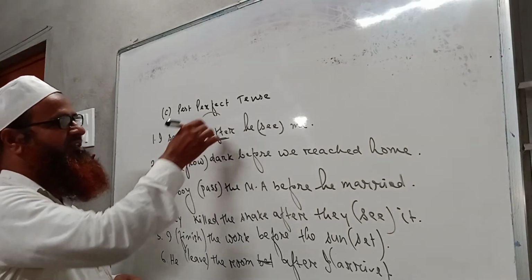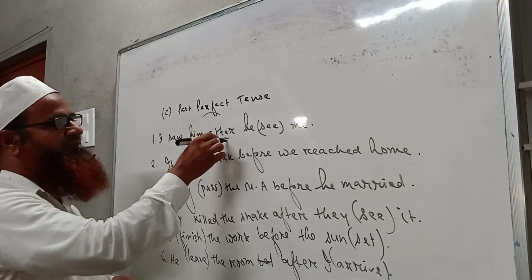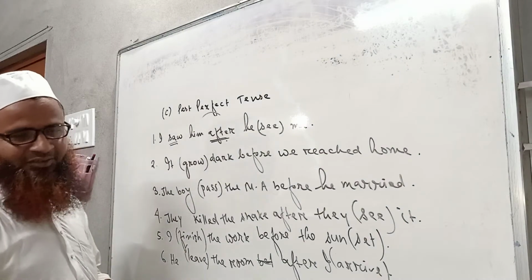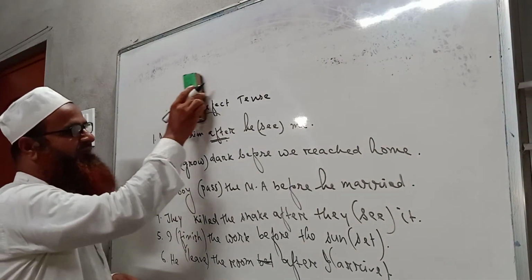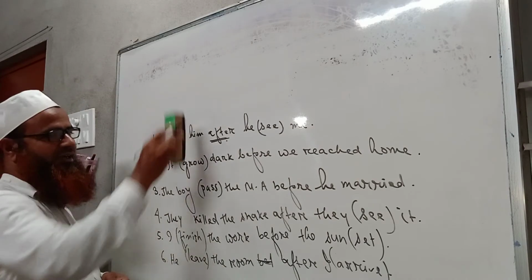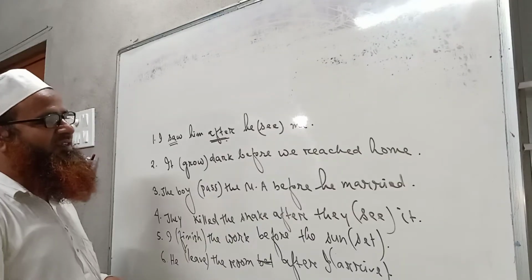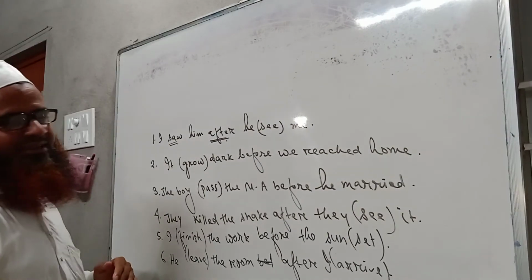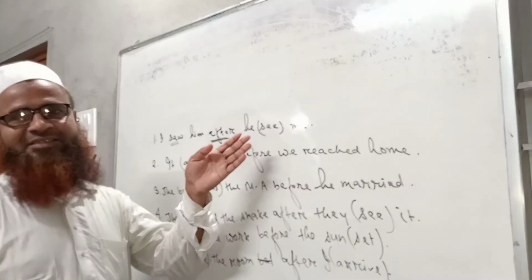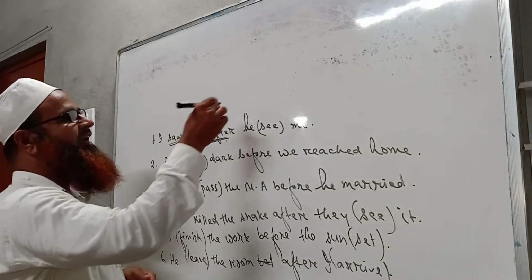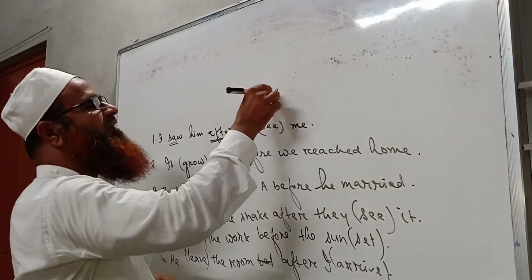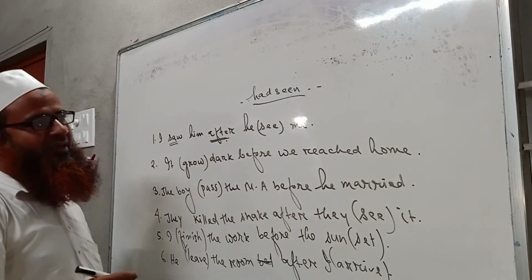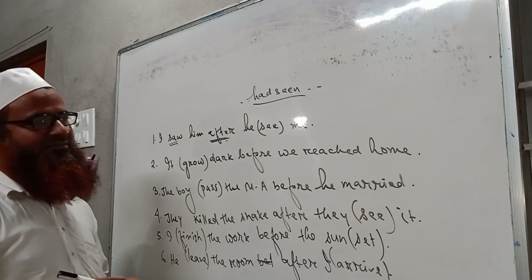So here we see that after is present here and the first part is written in past indefinite tense. So I have already mentioned in my rule that the part which is written before after is in past indefinite tense and the latter part is in past perfect tense. So it would be he had sinned. Okay, he had sinned. I have not explained anymore because we have already understood.